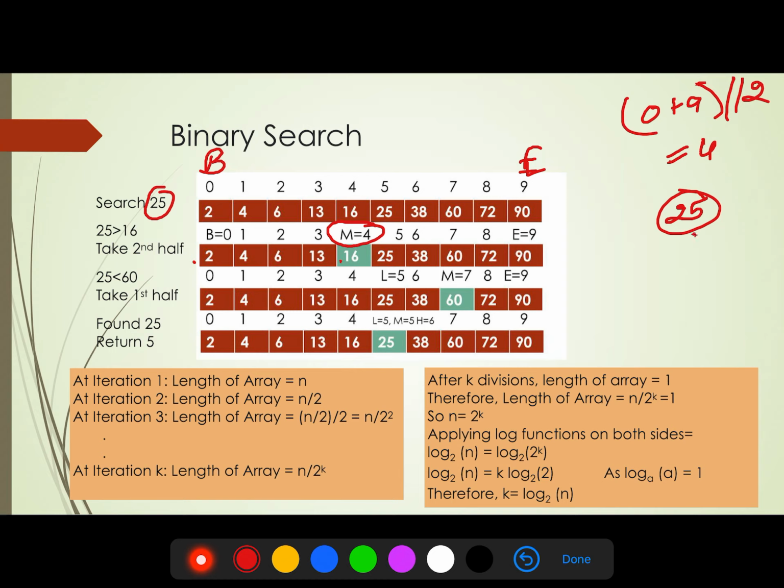So we shift the beginning to this place and calculate the new mid. The new mid is 5 plus 9 divided by 2, that is 7.